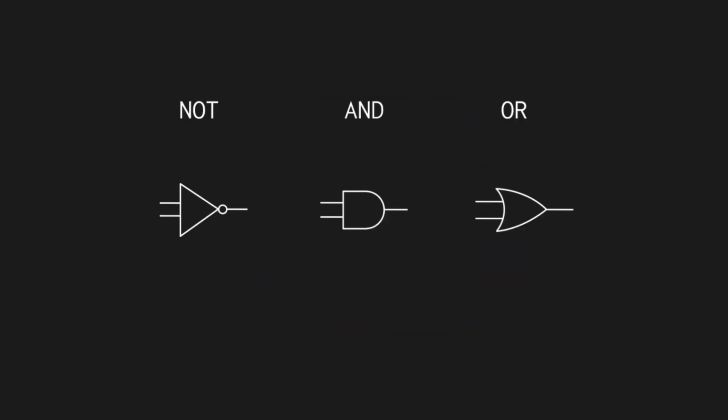You will often see these symbols for these 3 gates. And if you want to learn more about computers, try to memorize these 3 and visualize what they do and how the switches control the circuits to produce the outcomes in form of a light. These 3 logic gates are the most fundamental building blocks of a computer, and by using a lot of these gates in sequence, you can build computers that can multiply numbers, store values, or even play YouTube videos. You can't really overstate the importance of logic gates, and we'll spend a lot more time exploring how they work in future videos in this series on how computers work.